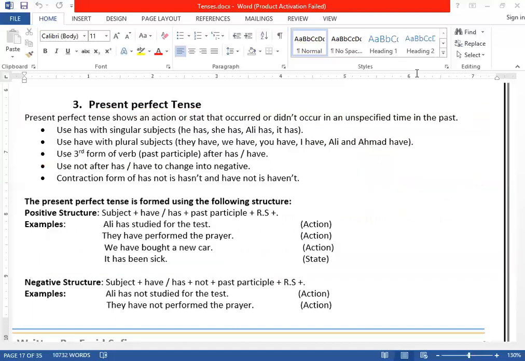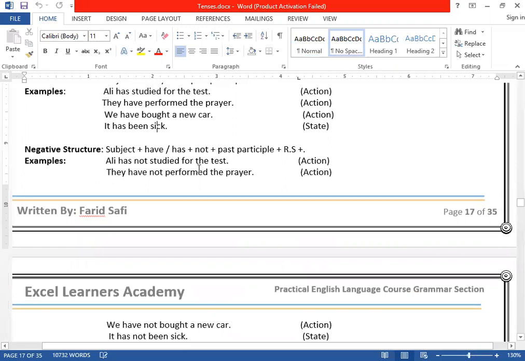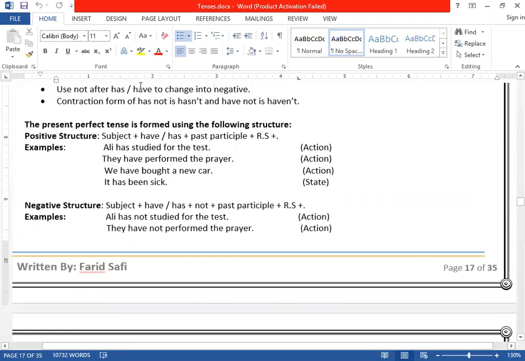You can go for it. Here is the structure. Let's talk about it. This is the positive structure. Ali has studied for the test. They have performed the prayer. We have bought a new car.